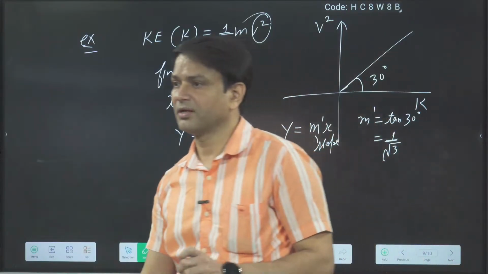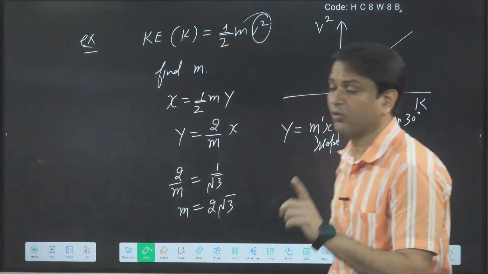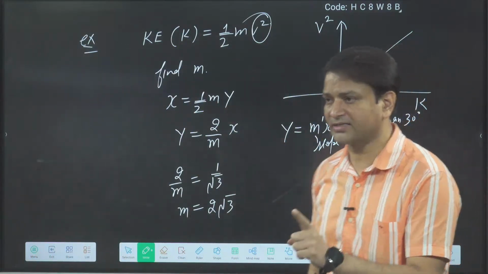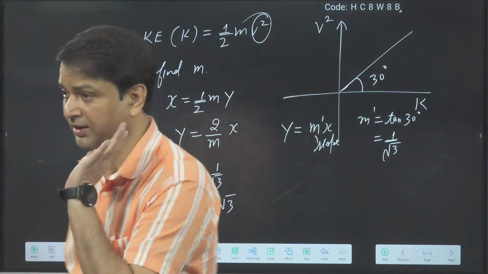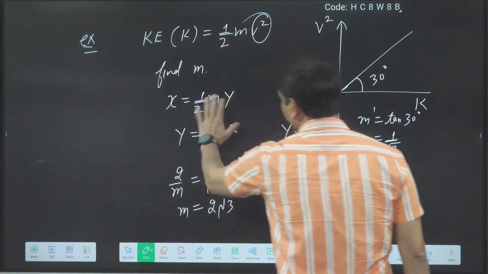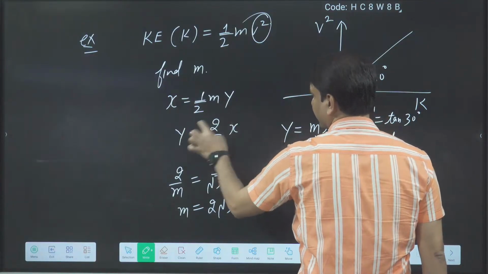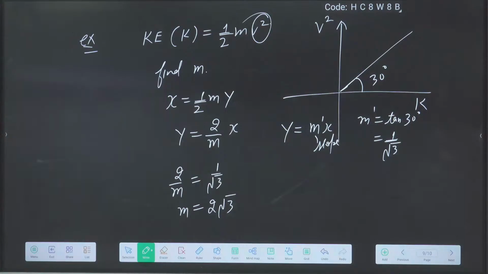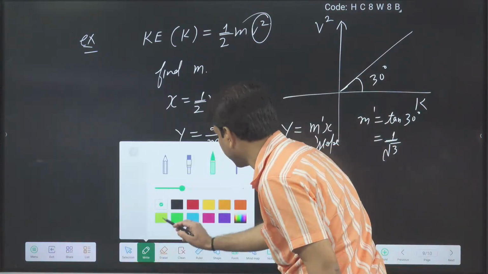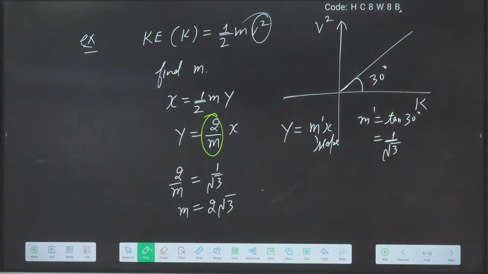Deepak, Lakshmi, Deepak, are you getting what I'm saying? What I said: what we are plotting on x, you will replace by x, and what you are plotting on y, you will replace by y. After replacing, I convert into the standard form y is equal to mx. After cross multiplying, I got this equation: y is equal to 2 by m into x. Now in the place of slope, I am getting 2 by m.